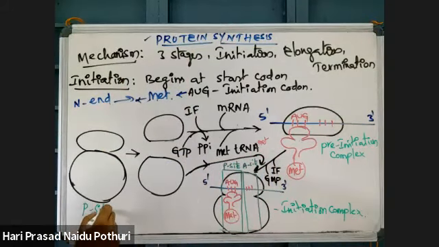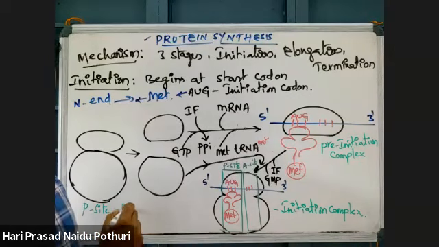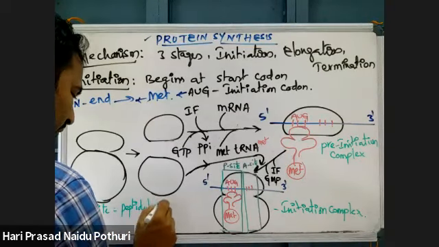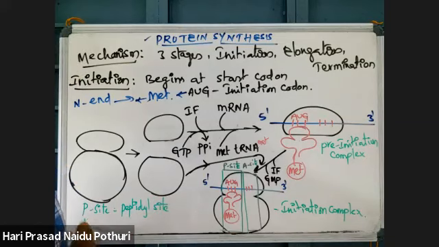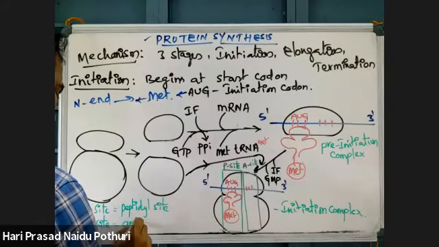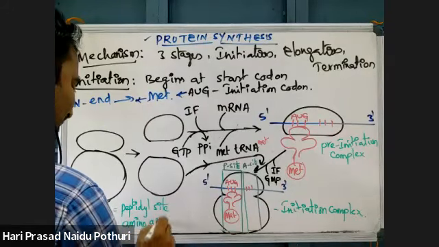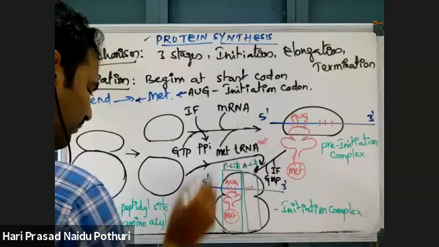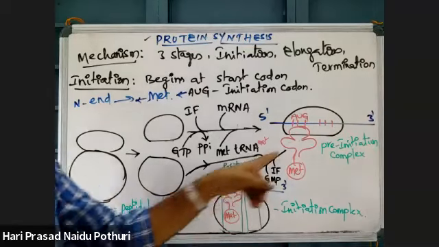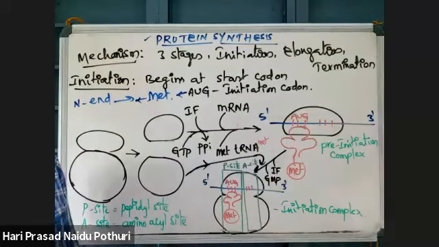The P site is the peptidyl site. The A site is the aminoacyl site. To the P site there is binding of this charged tRNA to the AUG codon. This is initiation.